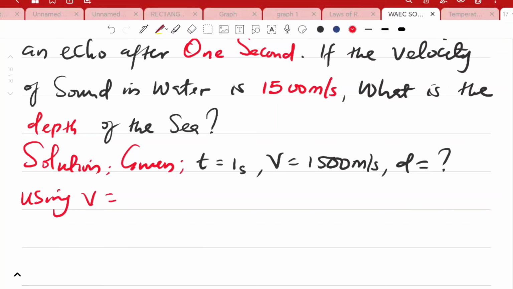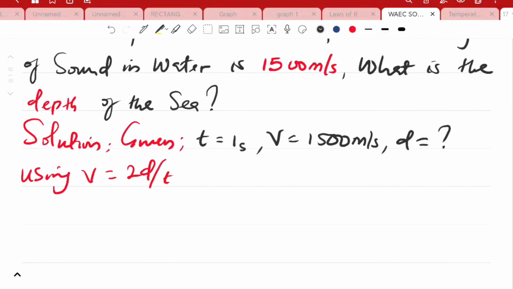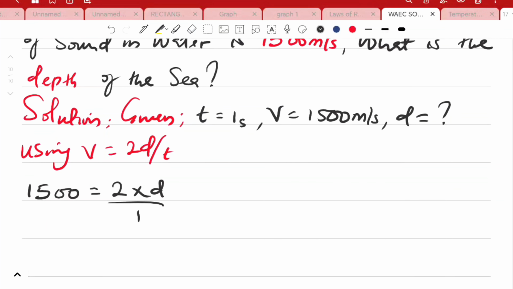So using V is equal to 2D over T, what are we going to have by substitution? We'll now have 1500 is equal to 2 times D over 1. So from here we can cross multiply.